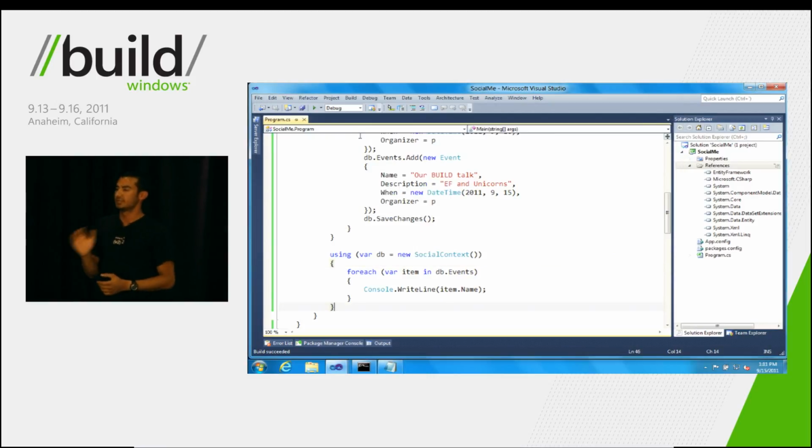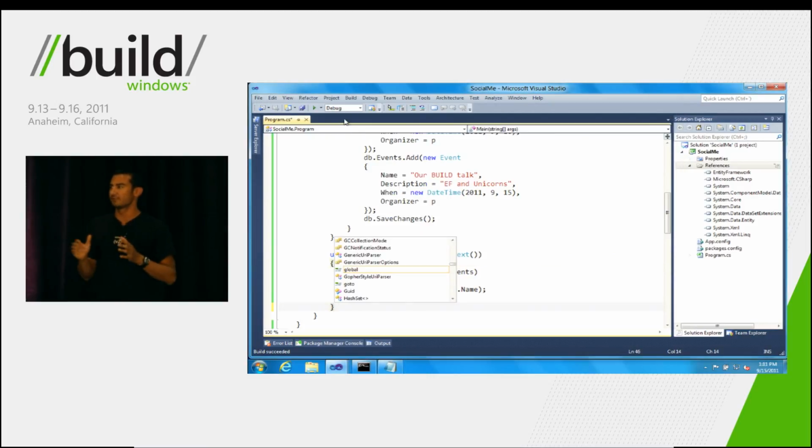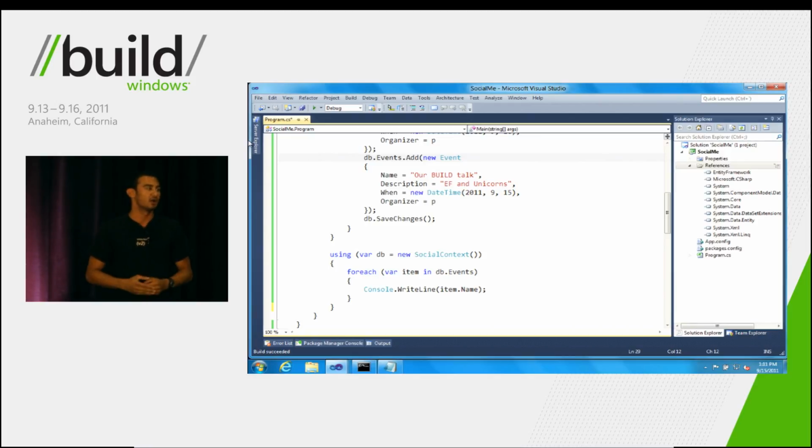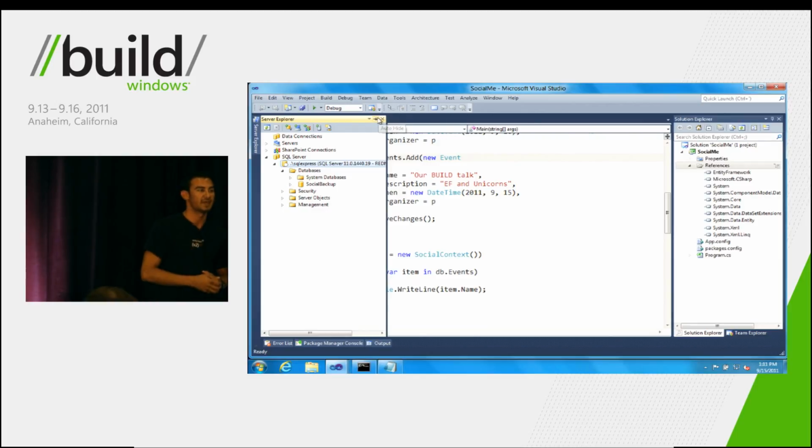Well, Jeff talked about earlier that the Code First release was one of the first ones where we focused on convention over configuration. Now, one of the first conventions that we run here is that Code First looks to see if we have a connection string provided. And if there's none, then it will go out to the local SQL Express instance on the machine and automatically try to create a database which maps to the data model that we have in code.